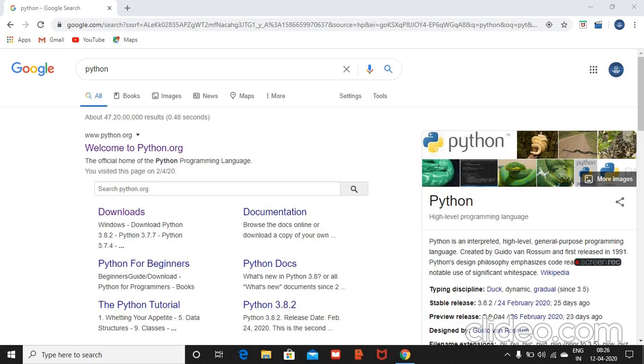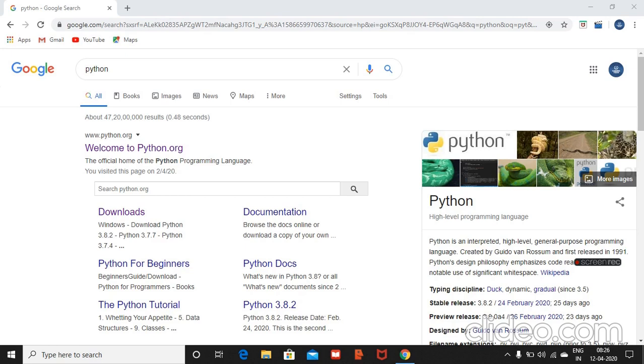Python is used in web development. Python is used in machine learning. Using Python, you can develop an app. Using Python, you can make any games. Using Python, you can do many number of things.